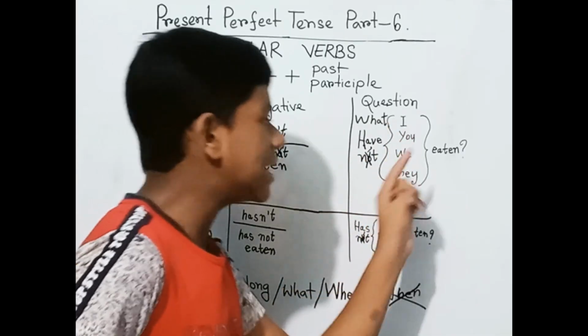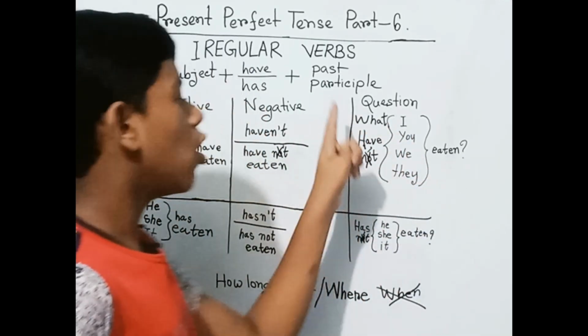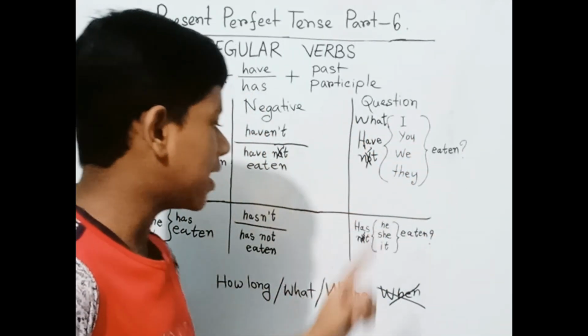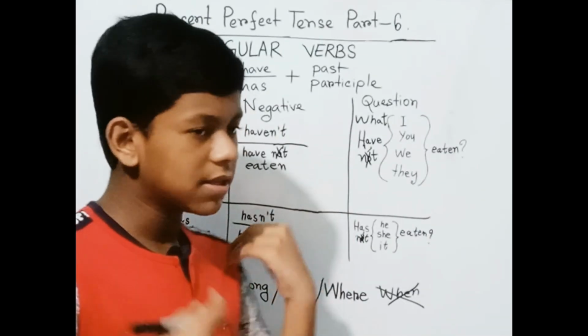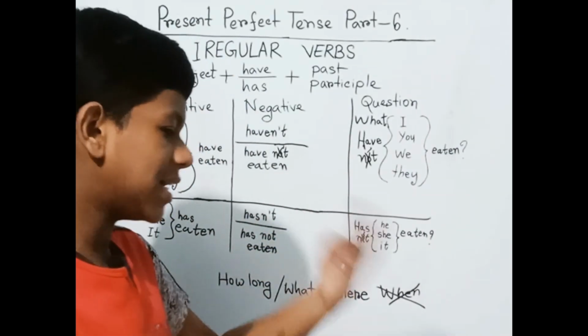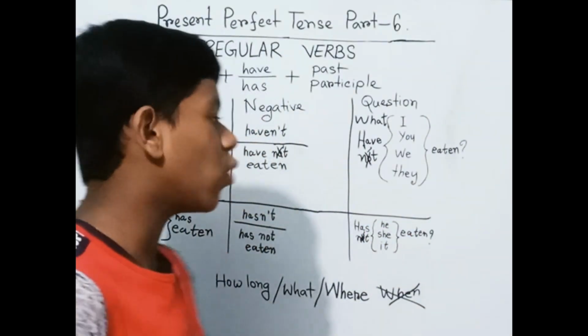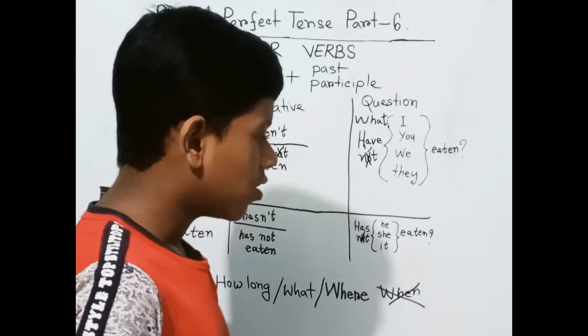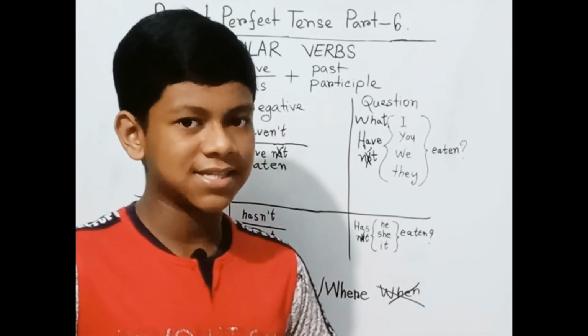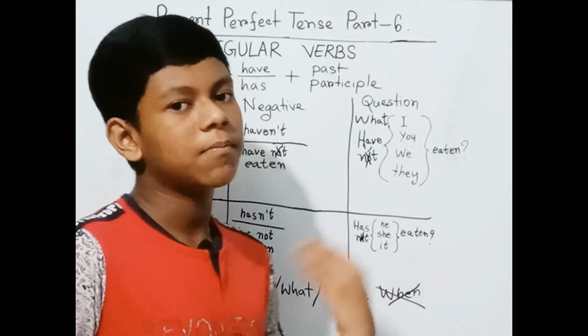What haven't I eaten? What haven't you eaten? What haven't we eaten? What haven't they eaten? What hasn't she eaten? What hasn't he eaten? What hasn't it eaten? What hasn't Arjon eaten? What hasn't Korim eaten at his house? Okay. What hasn't Shuli eaten for her mother?